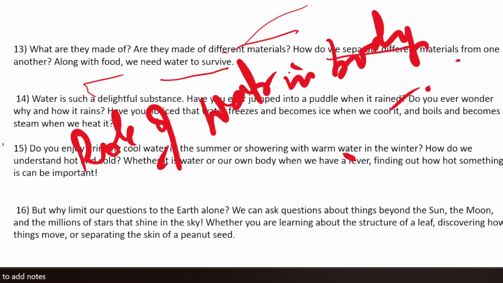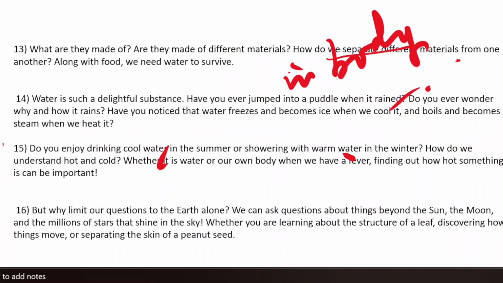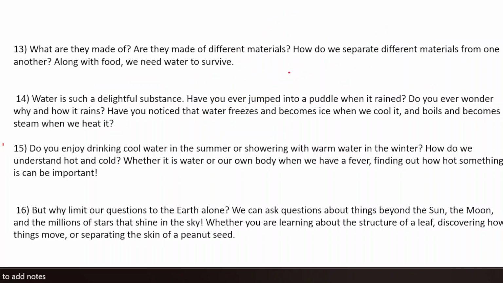ठीक है, तो ये सारे के सारे questions हम इस पे discuss करने वाले हैं. Chapter 1 is just the introduction of the whole book, right. इसमें कुछ भी learning जैसा नहीं है, just to understand. It's just for your reading.